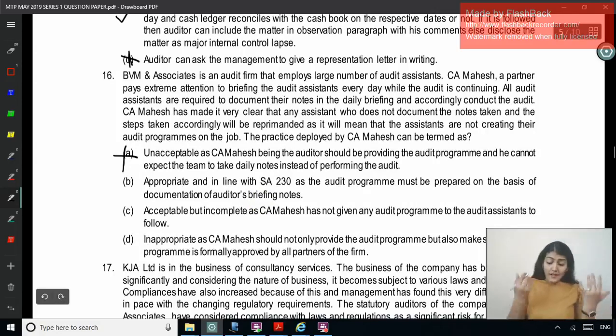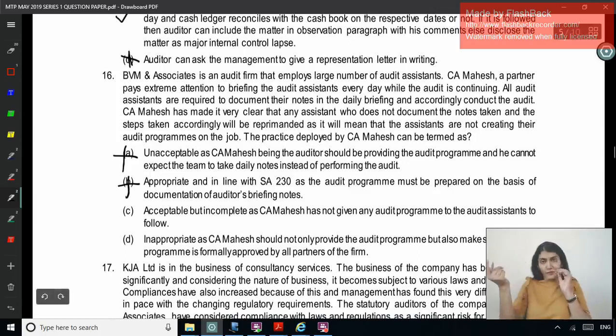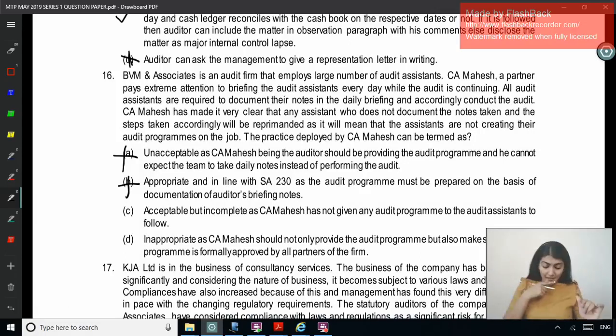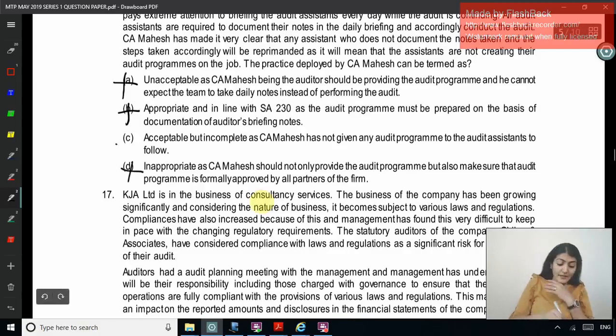Okay, appropriate and in line with SA 230, as the audit program must be prepared on the basis of documentation of briefing notes. No, program is not prepared on the basis of briefing notes, it's prepared on the basis of KOC. Acceptable but incomplete, as CA Mahesh has not given any audit program to the audit assistants to follow. Right, so that seems right. Inappropriate, as Mahesh should not only provide the audit program but also make sure that audit program is formally approved by all the partners of the firm. Right, so what is the correct option over here?